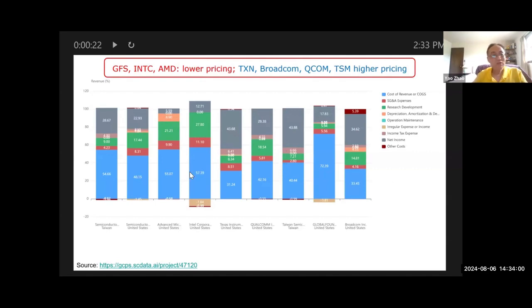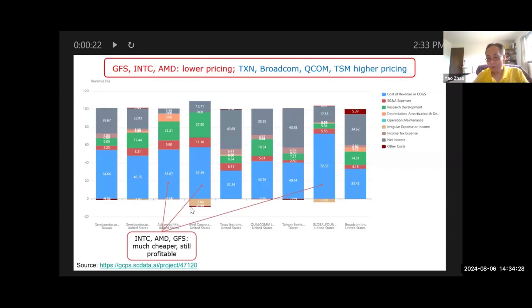The first group, just look at their gross margin or their cost of goods sold as a percentage of the revenue. You will see GlobalFoundries, which is here, AMD, which is there, and finally Intel. They have different and lower pricing. So their cost of goods sold accounts for more than 50%, even up to 70% of their revenue.